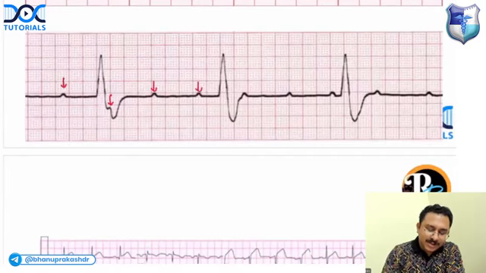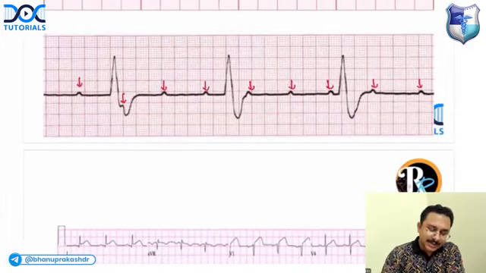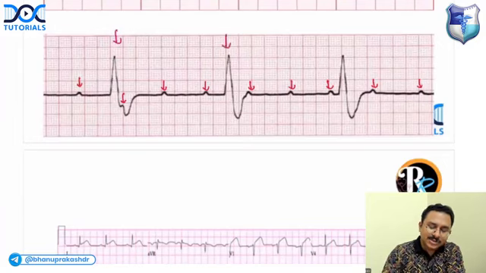This is a P wave, and again a P wave, P wave, P wave, P wave, P wave. Right? And let us now spot the QRS complex. This is a QRS, QRS, QRS.